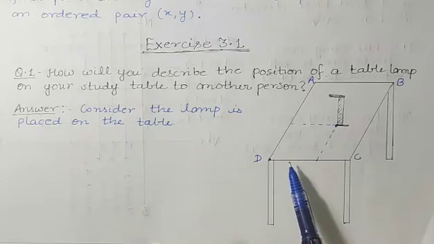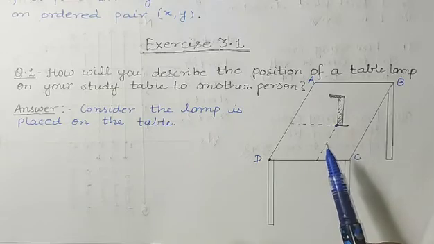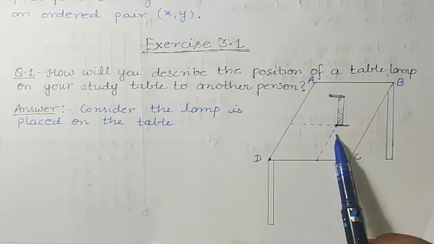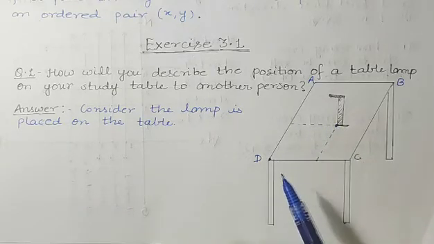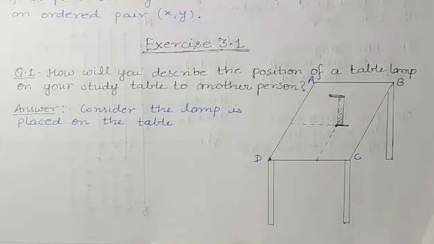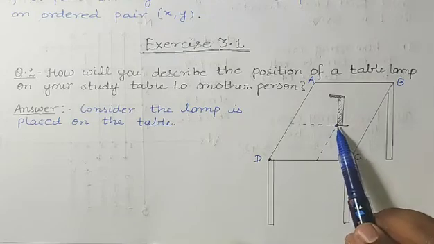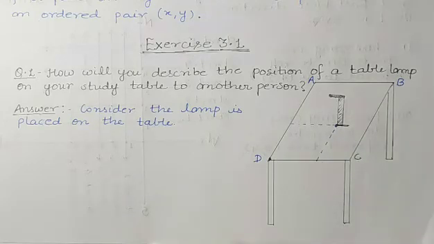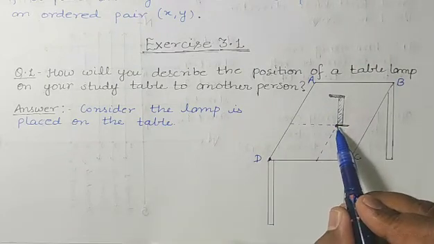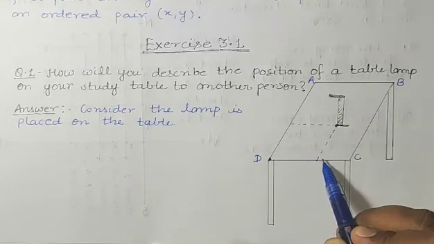Like in this figure we will find the location of this lamp by the reference of this point. Suppose this point is fixed. Suppose this point is origin. And from this point we'll find the location of this lamp. How can we find it, students? See, firstly from the position of the lamp we will draw a perpendicular line.